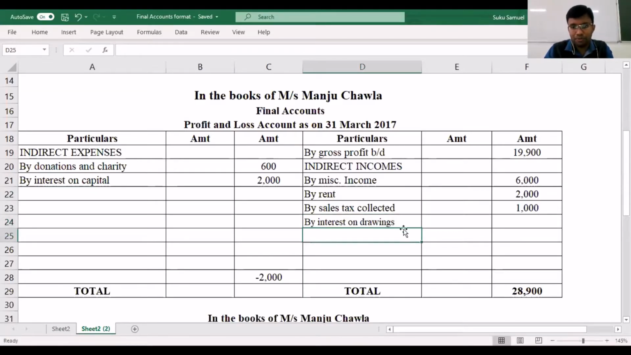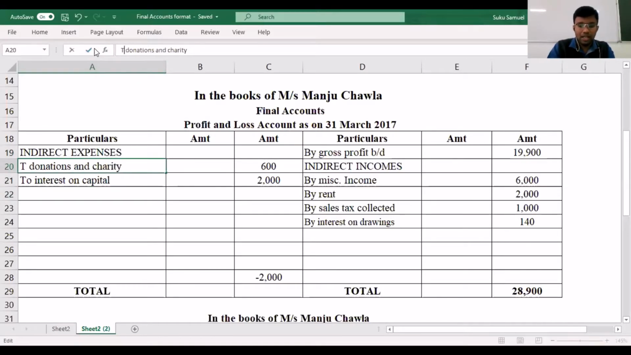So when he's taking money for personal use, he will have to pay the firm, or the business, interest on drawings. Now interest on drawings is calculated at what rate? Interest on drawings is calculated at 7%. 7% of what? 7% of the drawings amount. So 7% of the drawings amount is 140. So that also we have brought into your profit and loss account.